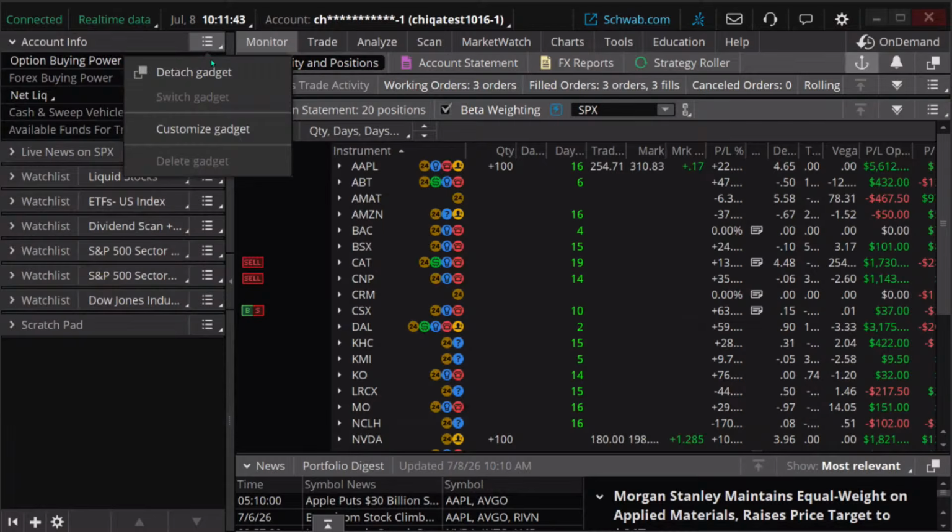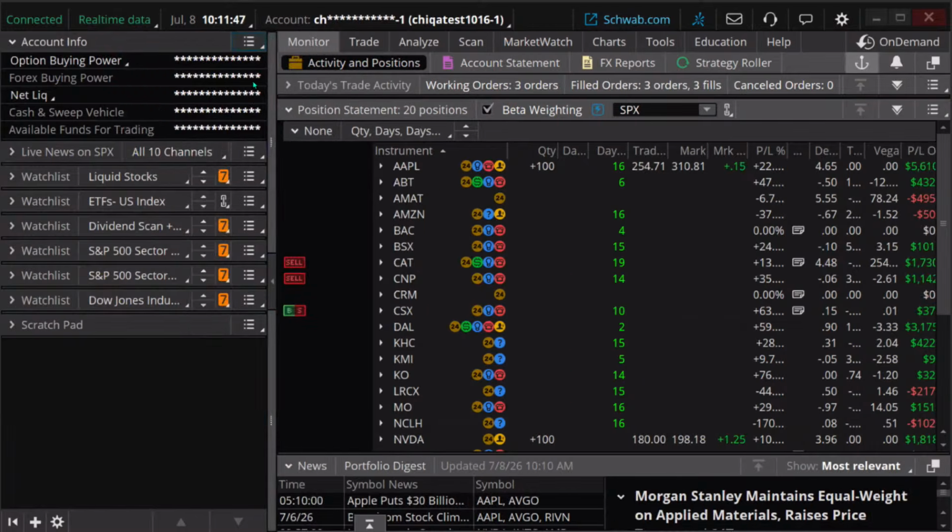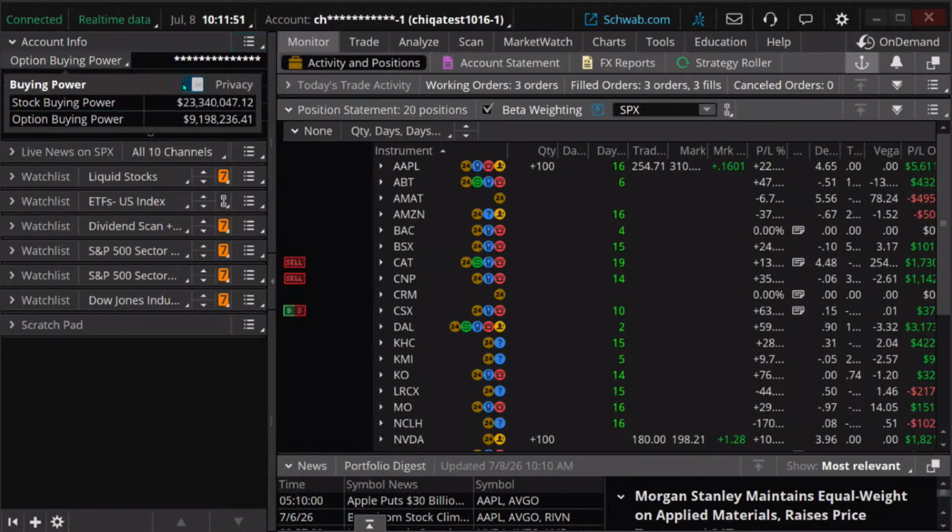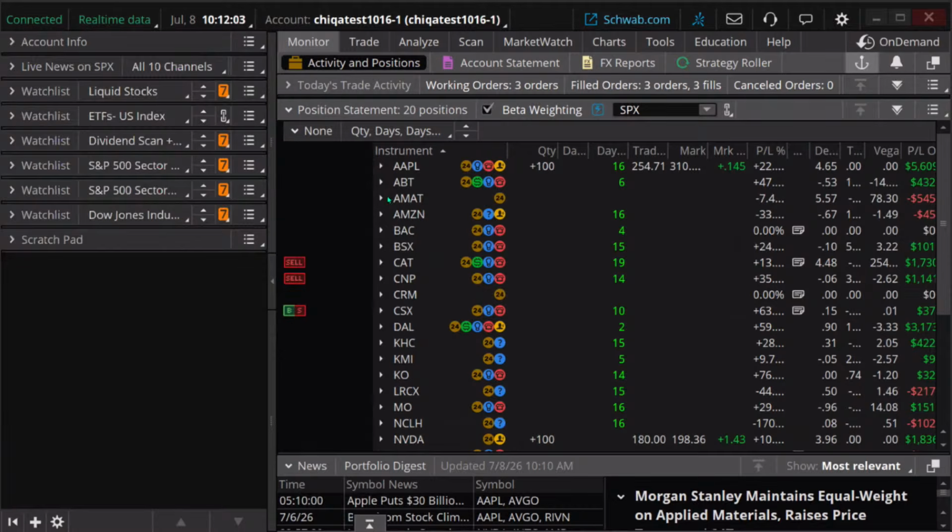Let me just show over here. Let's see. Why is that not giving me the privacy? There we go. So you can see your portfolio values there. And this is just a dummy account I have right here, and it gives me a lot of buying power. So it's not a problem here for this portfolio.